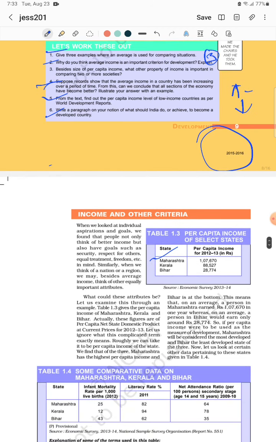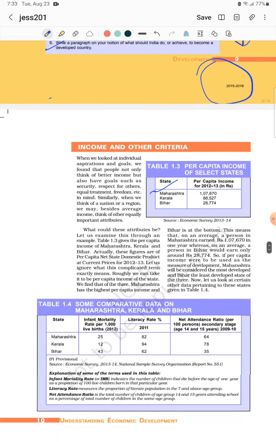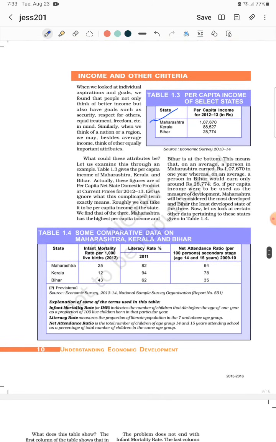Okay. This is all about that, let's work this out. If we come to income and other criteria, it is a very important factor. See, we took the example of three states. This is the per capita income of Maharashtra, this is the per capita income of Kerala and Bihar. If I ask which state must develop, it is fine and clear. What is this nonsense question, ma'am? Obviously, the income of Maharashtra is higher, so Maharashtra will be a rich and developed state. Okay, but if we include all such factors along with income, then what will the answer be, just tell me.